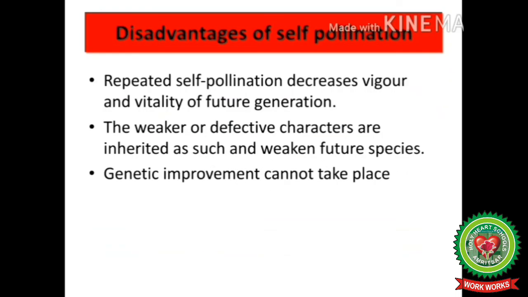So what are the disadvantages of self-pollination? Repeated self-pollination decreases vigor and vitality of future generations. As you know students, much effort is not required in self-pollination, so there is a decrease in vigor and vitality of future generations. The weaker or defective characters are also inherited, as no genetic improvement can take place, so weaker and defective characters are also inherited.